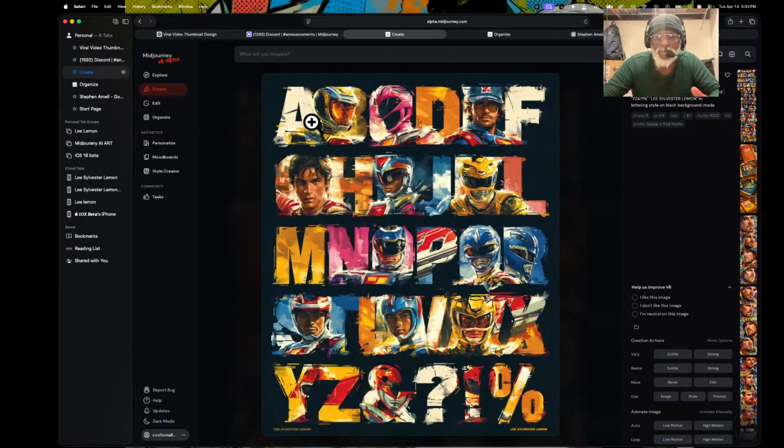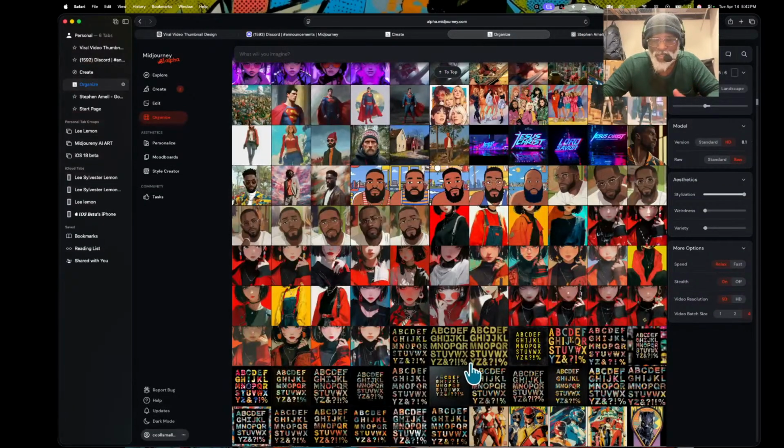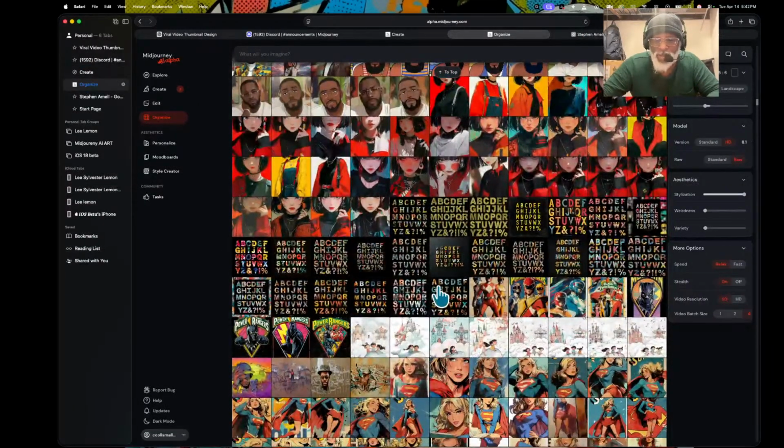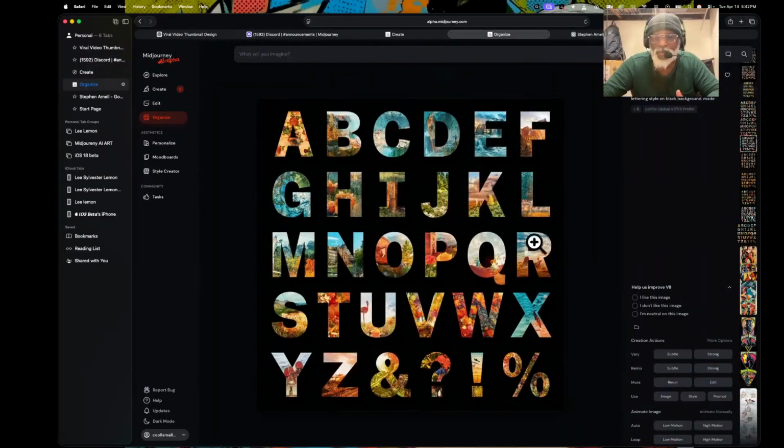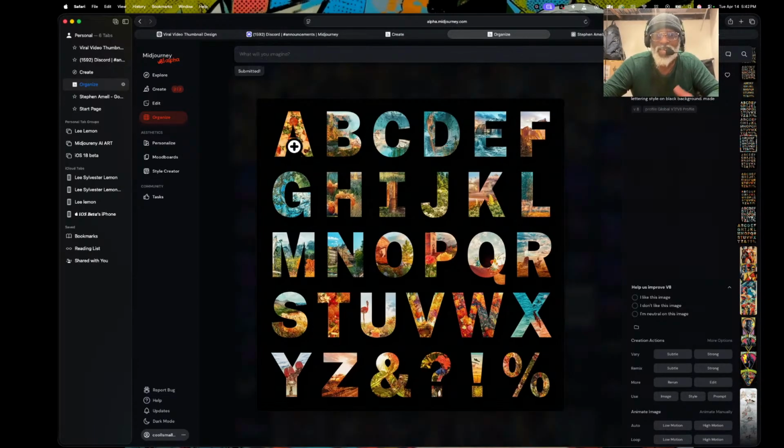So the ABCD is not completely working. So let's do it without the Power Ranger and see if we can get it the right way without the Power Rangers. We've got to do a normal test without the Power Ranger, so we just hit this without the Power Ranger right here and see how we can get this in the exact same style.